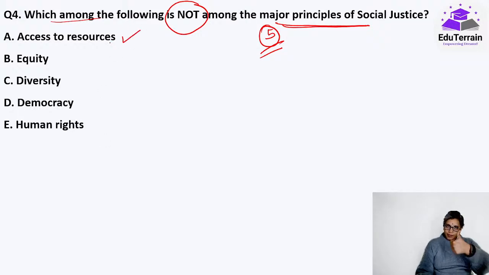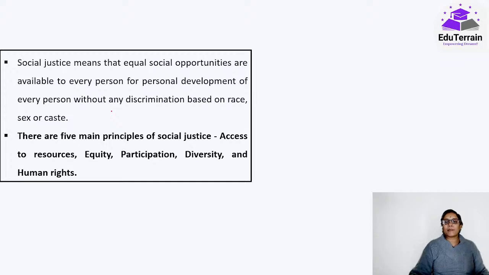Access to resources, it is a part. Equity, it is a part. Diversity, it is a part. Democracy, it is not a part. And human rights, it is a part. Okay, it is democracy which is not part of that. Access to resources, equity, participation, diversity and human rights.